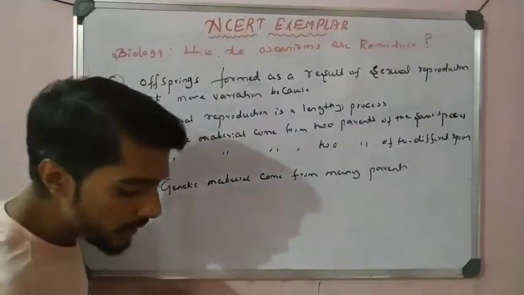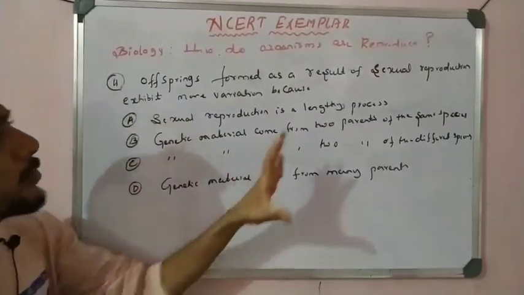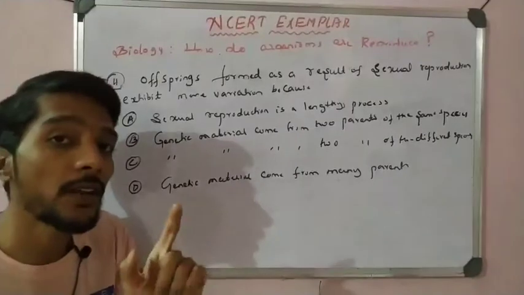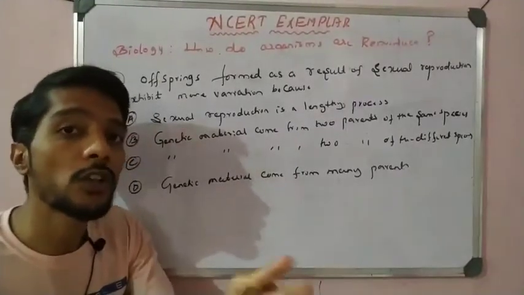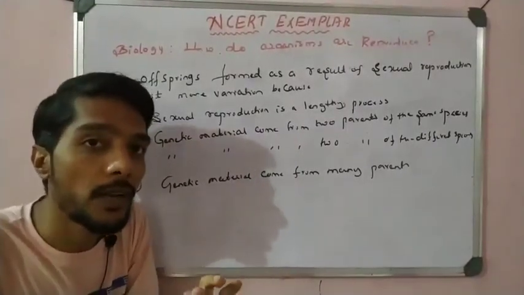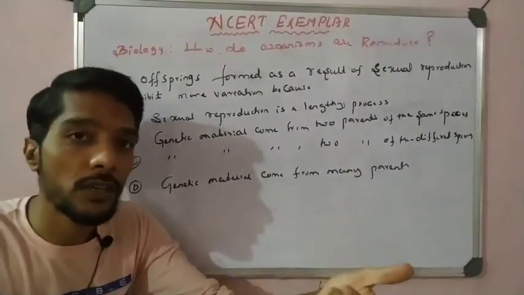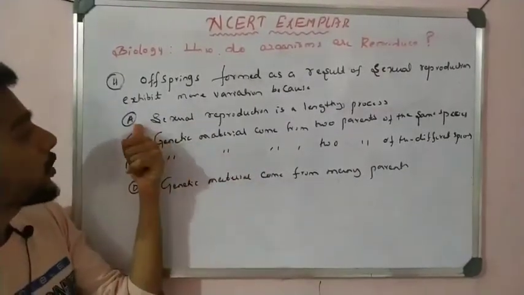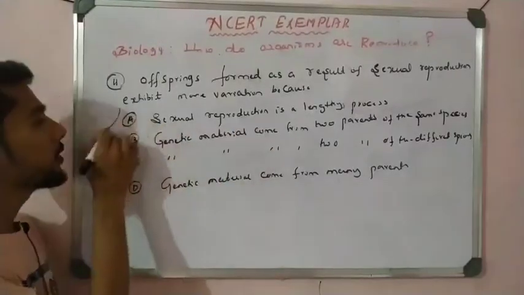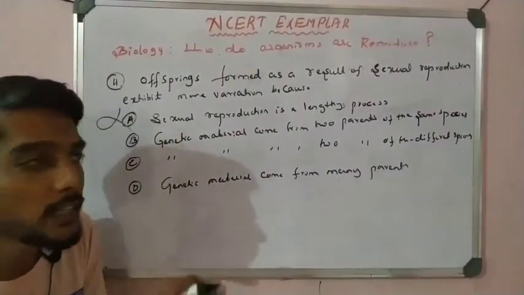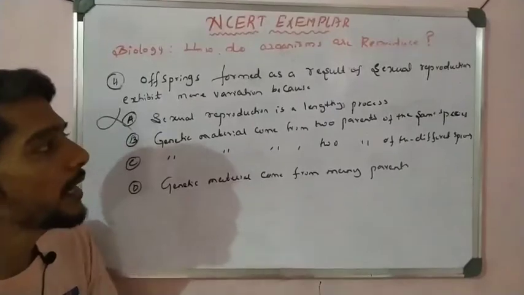Simple, very simple. Actually that question is there. So we know about sexual reproduction. Why does variation take place in sexual reproduction? Because of fusion of two different parents, male and female. Okay, that is why variation takes place. In asexual there is a single parent, no variation, right? So see here, first one, sexual reproduction is a lengthy process, that is not a case for variation. Okay, it may be lengthy or maybe short.